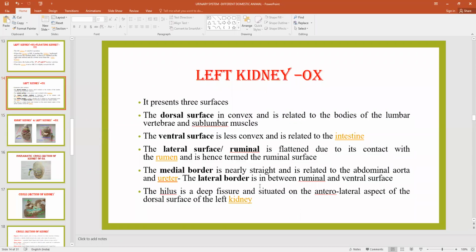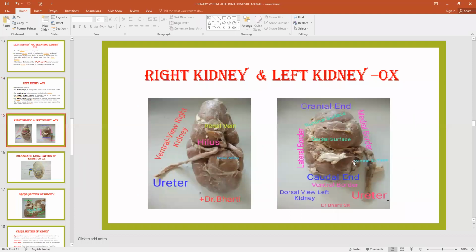So this is all about the structure of the left kidney. The hilus is the deep fissure situated on the anterolateral aspect of the dorsal surface. In the case of the left kidney, the hilus is located on the dorsal surface. So this is the distinguishing point between right and left. For description, the right kidney contains three surfaces, two borders and two extremities.